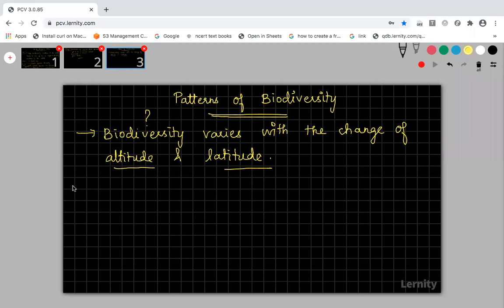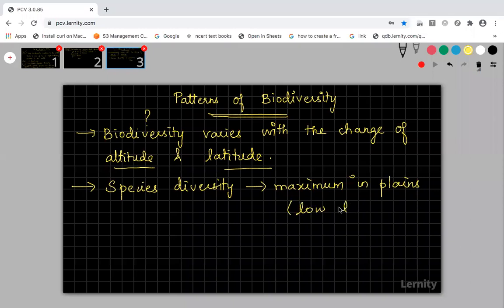So please get to know one point. Species diversity is biodiversity. The species diversity is always maximum in plains. Plains is low altitude or high altitude? Plains always come under low altitude, and it is always maximum in the equator. Equator is said to be low latitude.